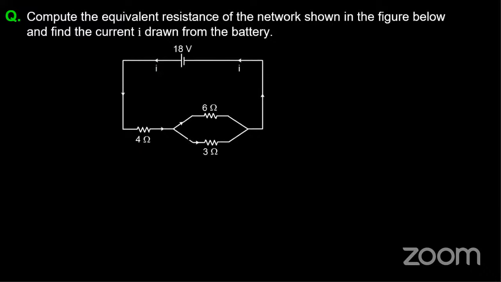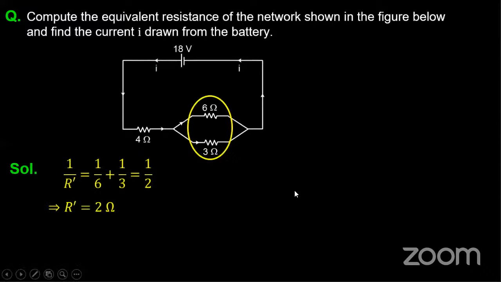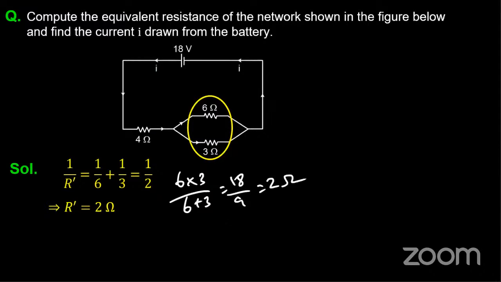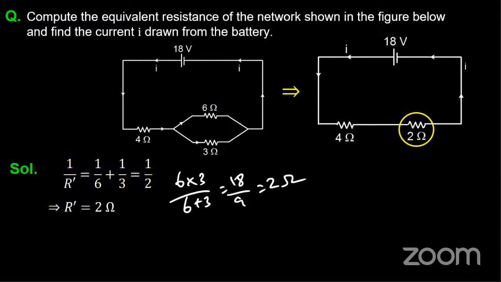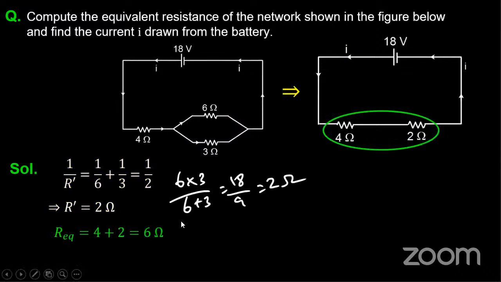Say 6 and 3 are in parallel combination. So how to solve this? You know that R parallel is 6 into 3 by 6 plus 3. So guys, please apply this: 6 into 3 by 6 plus 3, that is 18 by 9, 2 ohms. Right. So in series with 4 ohm, so 2 plus 4 is 6 ohms.